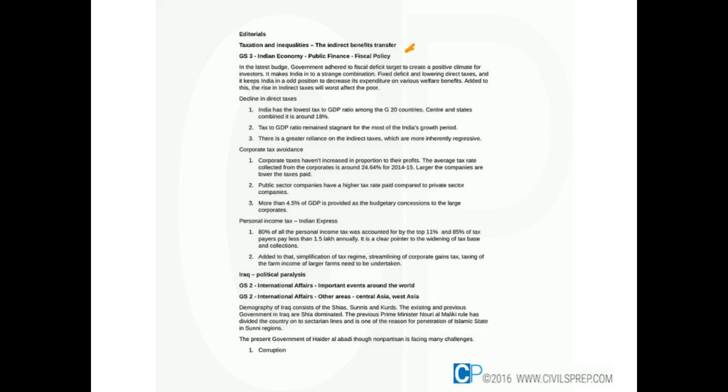And coming to Iraq, the present government is facing crisis from multiple sides, that is corruption, the Islamic State, and also instability in the regions. And coming to employment trends, the Labour Bureau's report shows a fall in employment levels. And this jobless growth has to be curtailed by giving impetus to small and medium enterprises.